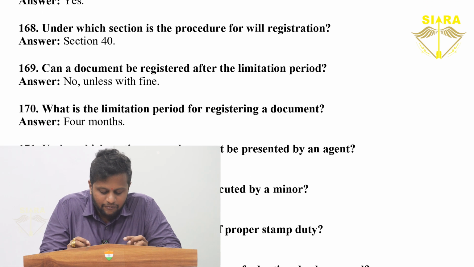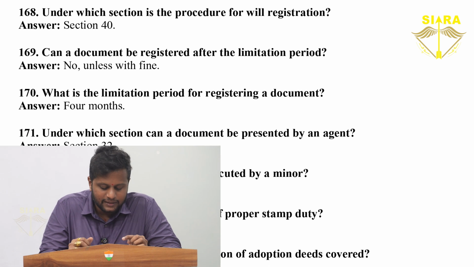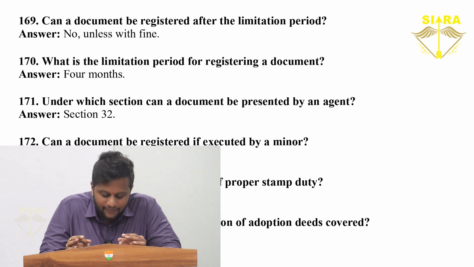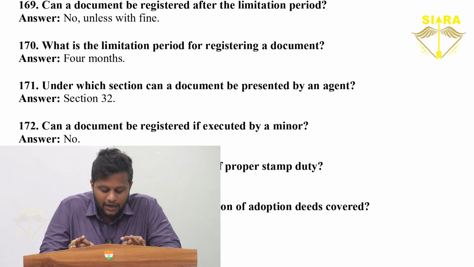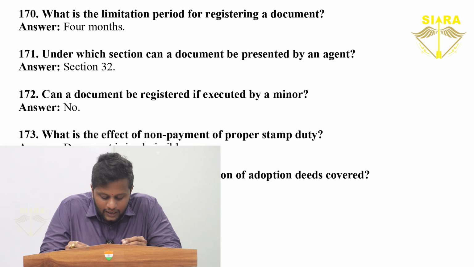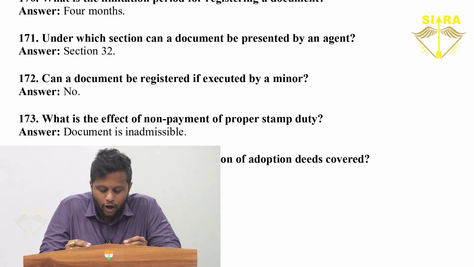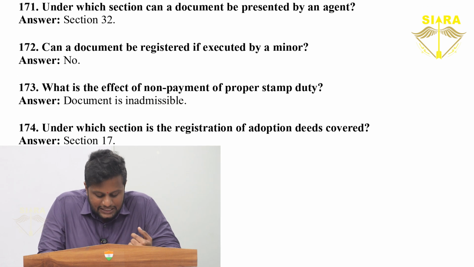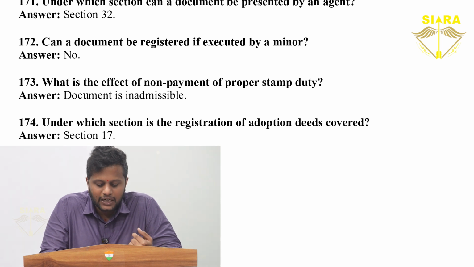What is the time limit for registration of a document? 4 months. Under which section can a document be presented by an agent? Section 32. Can a document be registered if executed by a minor? No, it cannot be. What is the effect of non-payment of proper stamp duty? The document becomes inadmissible. Under which section is the registration of adoption deeds covered?